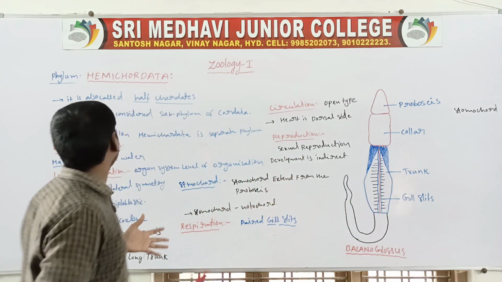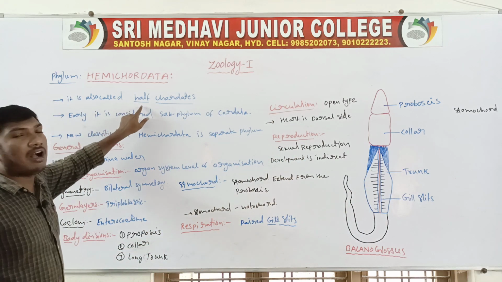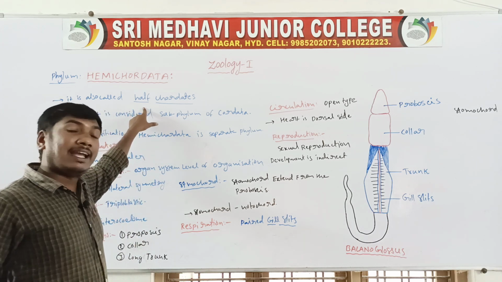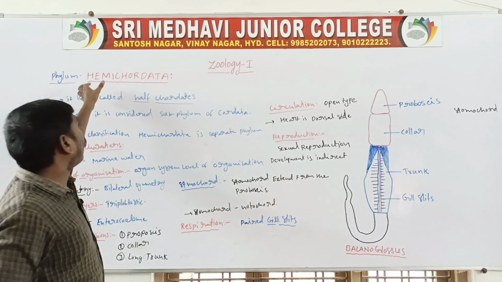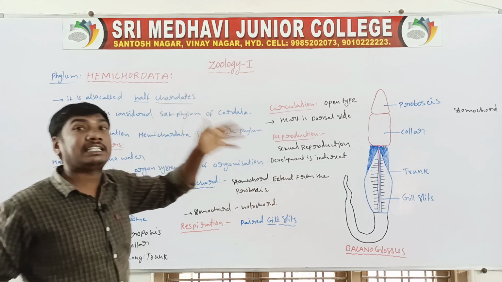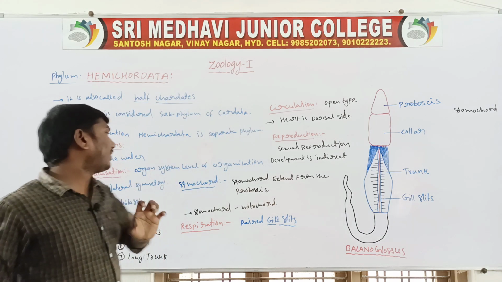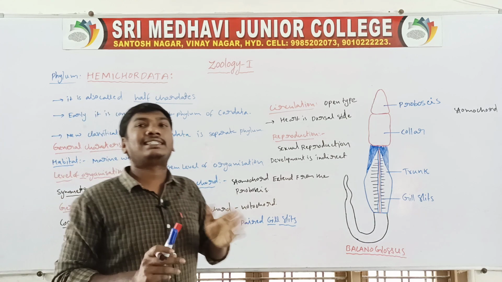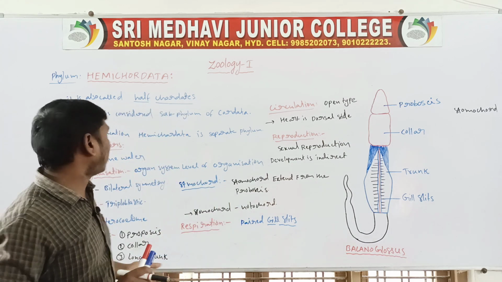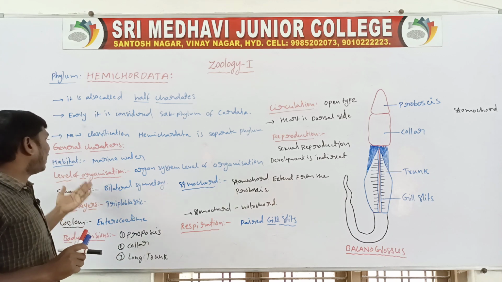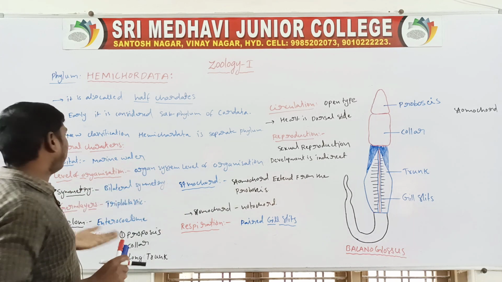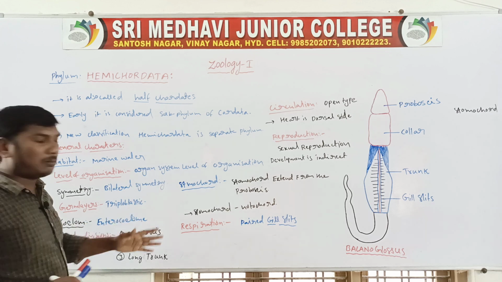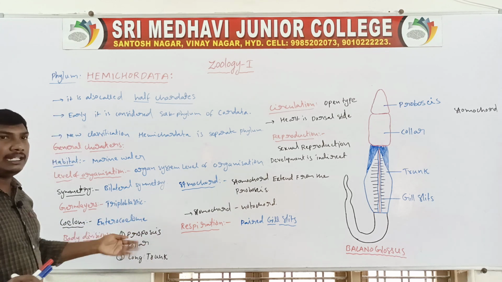Once revised: hemichordates are also called half chordates. In the early classification, Hemichordata was considered a subphylum of the chordata. In the new classification, the hemichordates are a separate phylum. General characters: habitat, marine water; level of organization, organ system level; symmetry, bilateral symmetry; germ layers are triploblastic; coelom is the enterocoelom.